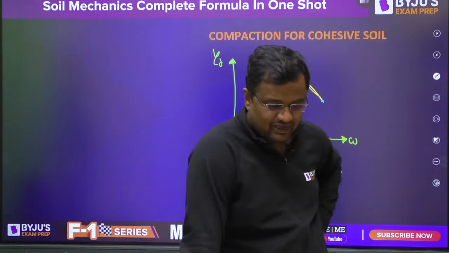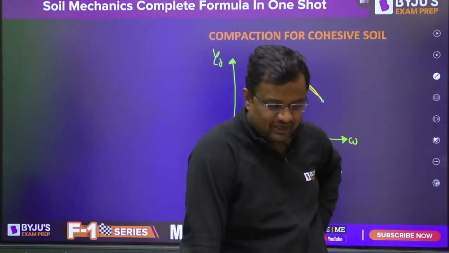Let's move further. Okay, guys, now there are some Proctor test questions. Let me tell you what we do here. They ask what the compactive effort per unit volume is. What is the effort? On a mold of 944 cc, you are putting soil, and with a 2.5 kg weight, you are dropping it from 305 mm, that is 0.305 meter.